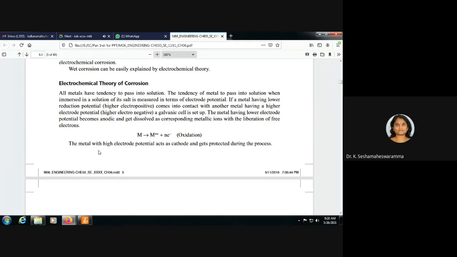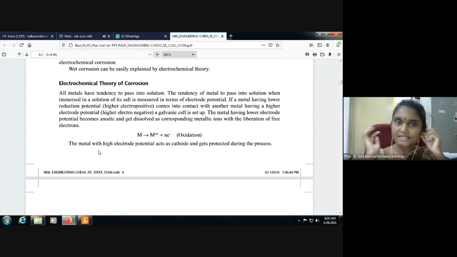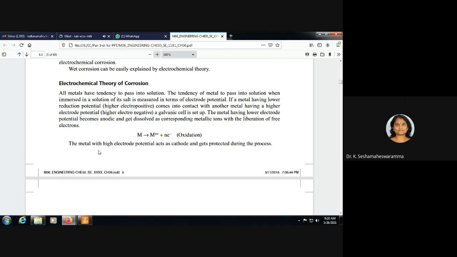Actually, all metals have a tendency to pass into the solution, to pass electrons into the solution. The tendency of a metal to pass into solution when immersed in a solution of its salt is measured in terms of electrode potential. Whenever a metal is immersed in a solution, this tendency is measured in terms of electrode potential.